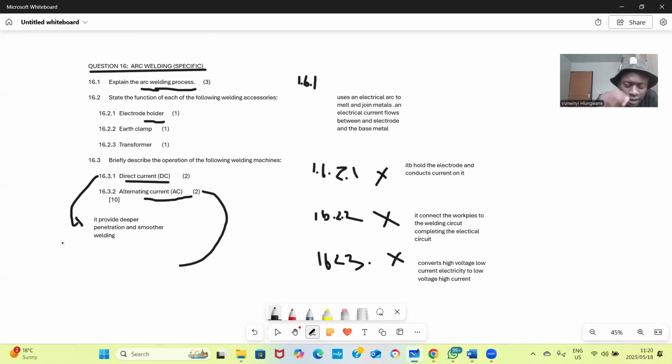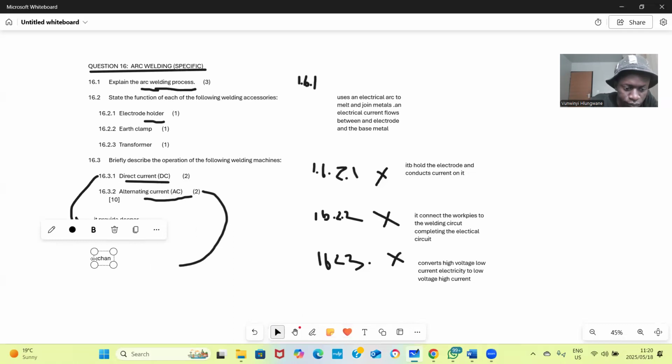They say AC. AC changes polarity for good welding and welding magnetic materials, and is commonly used for general purpose. Let me write it for you down.